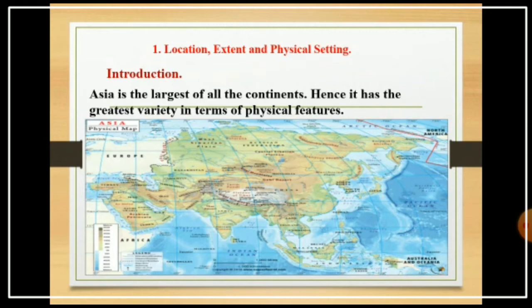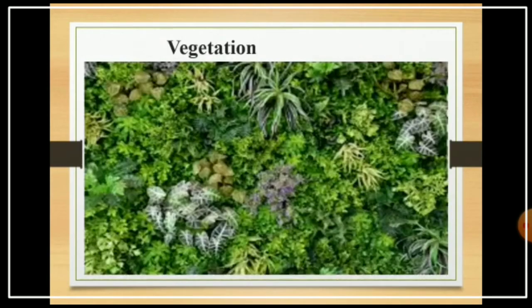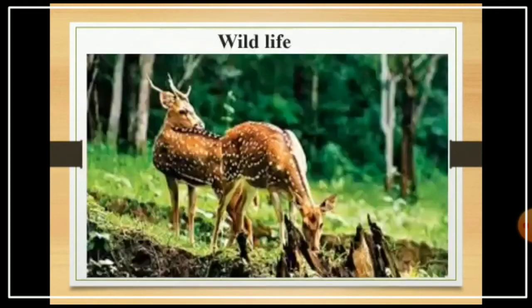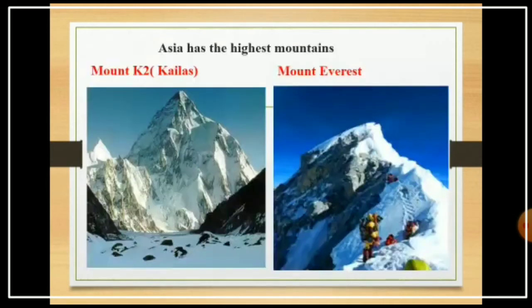Asia has different kinds of physical features: climate, vegetation and wildlife, varieties of soil, and the highest mountains, Mount Everest, K2, Kanchenjunga and Mount Godwin-Austen, are all present in the Asian continent. Mount Everest, at 8,848 meters, is the highest mountain peak in the world.